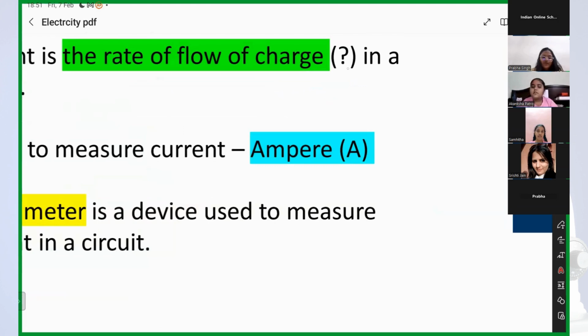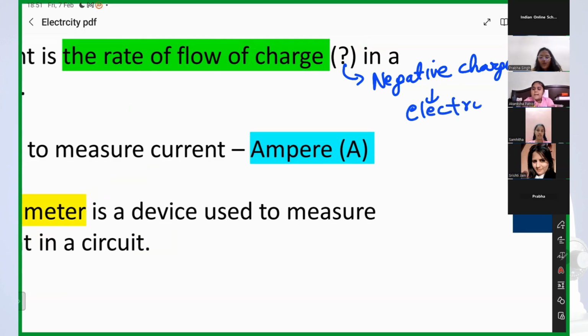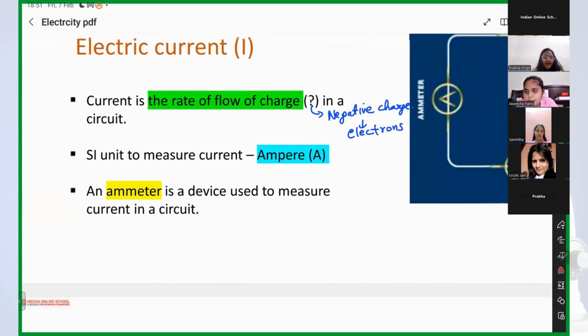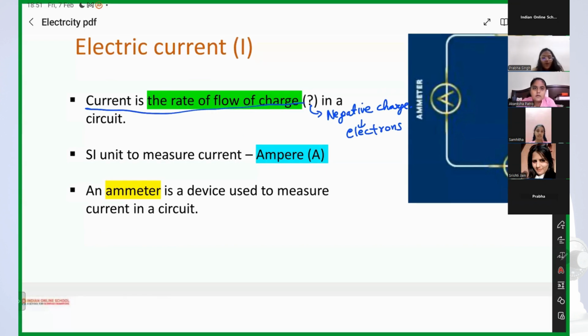Very good, Akansha. And what do we call that negative charge? Electrons. So current is the rate of flow of charge, that is electrons, in a circuit, right?